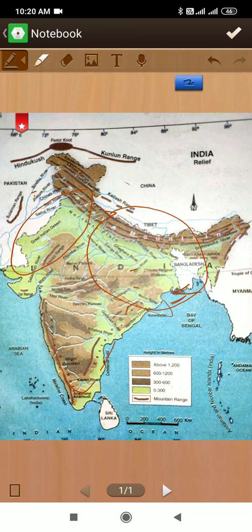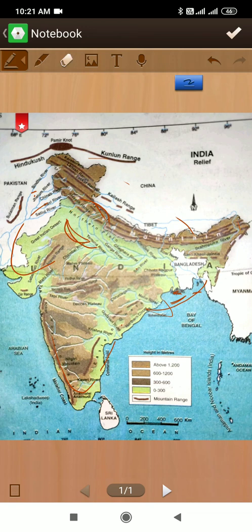The plain is very narrow near Delhi. I will show you in the map. So here it is Delhi, and here this plain is very narrow. The Satluj plain lies to the west of Delhi, while the Ganga plain is in the east.